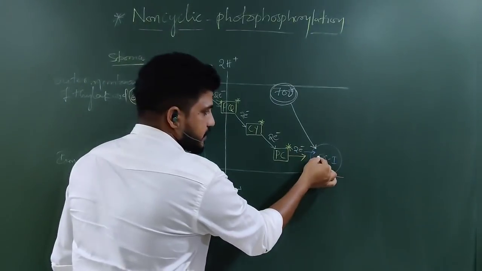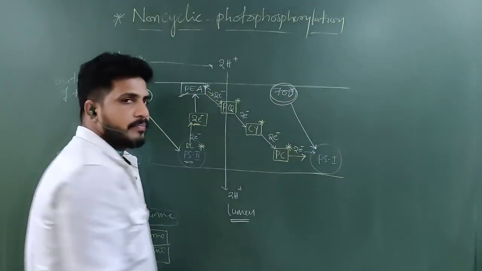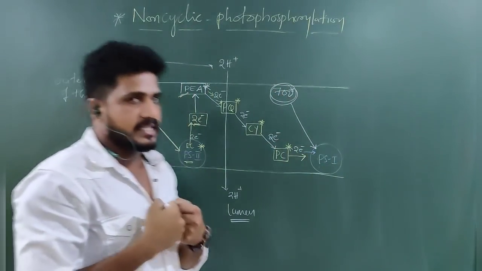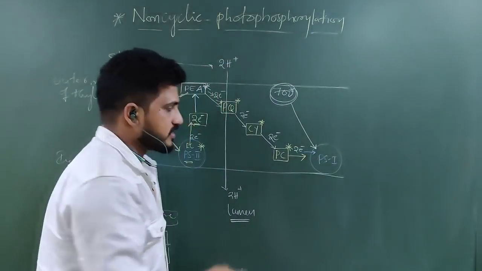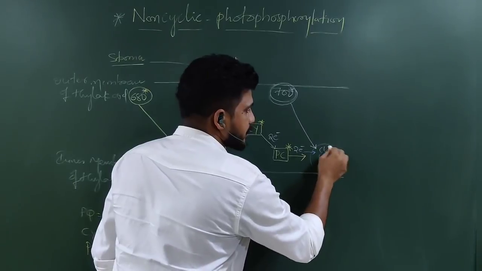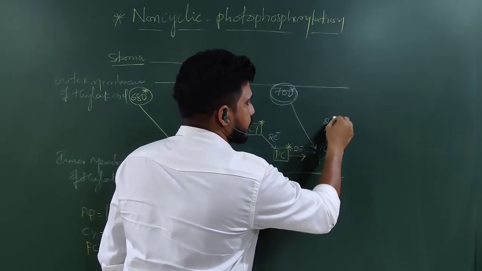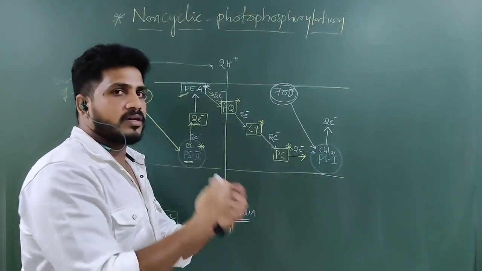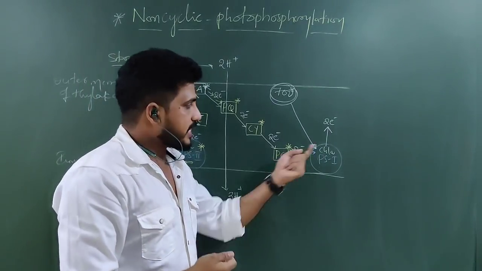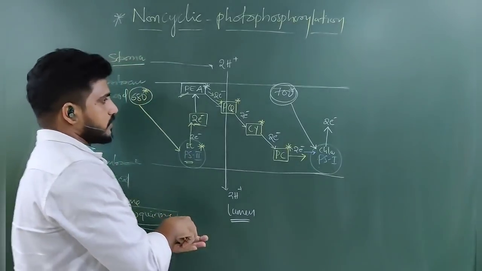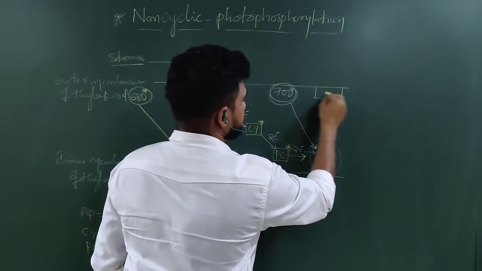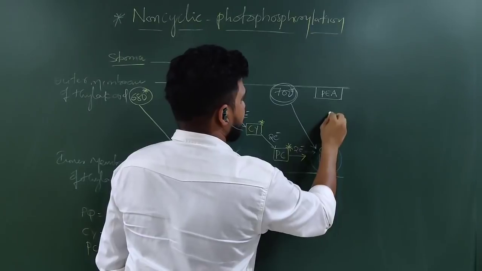These electrons are also transferred. By the 700 nm light, it will be excited. All the accessory proteins and pigments transfer the energy to the reaction center. Here also chlorophyll A is present. It is excited and transfers 2 electrons. Why? It cannot store excess energy, so the excess energy is emitted as 2 electrons. These 2 electrons are again received by primary electron acceptors.